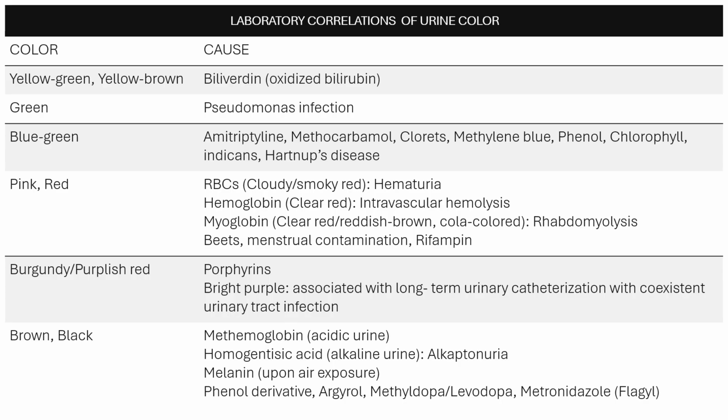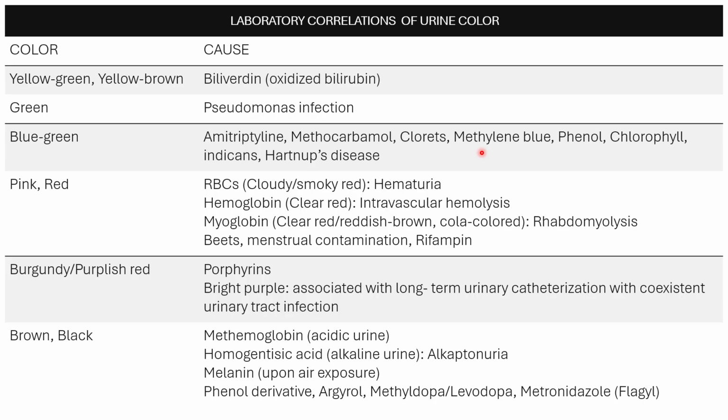Blue-green urine color is caused by amitriptyline, methocarbamol, and Clorets. Please note Clorets here is a breath freshener. It's like a candy the size of a pellet gun pellet. It is green in color and it is a candy or a breath freshener. Methylene blue, we use this one in fistulas. Phenol, when oxidized, will give you a blue-green urine color.